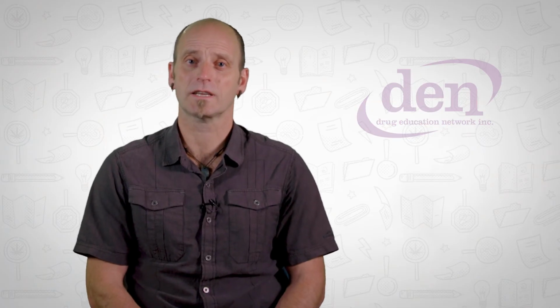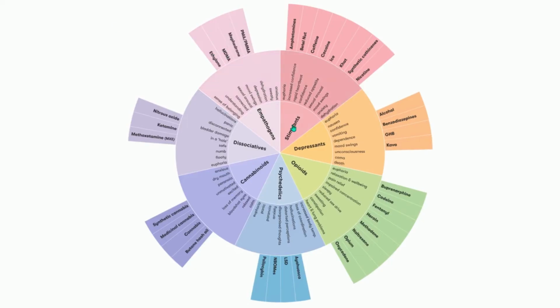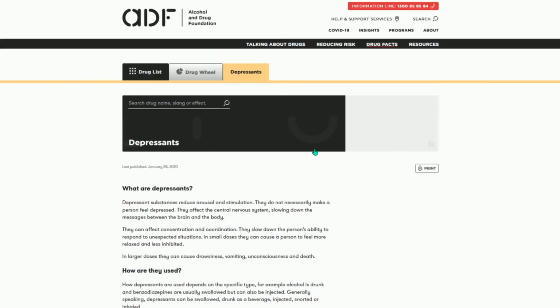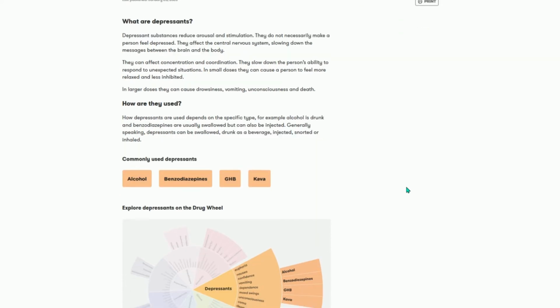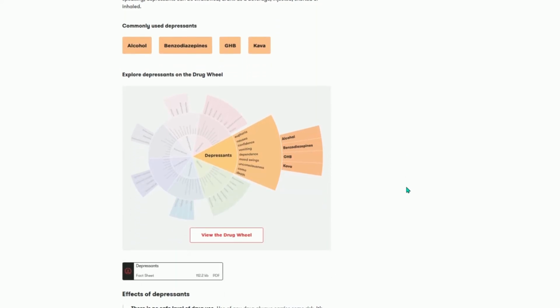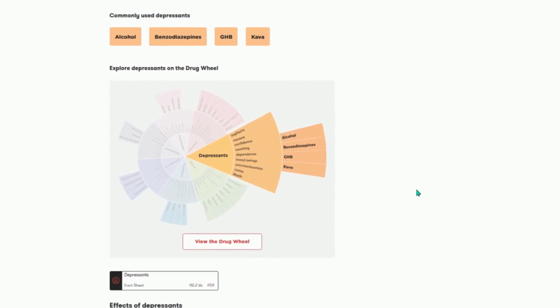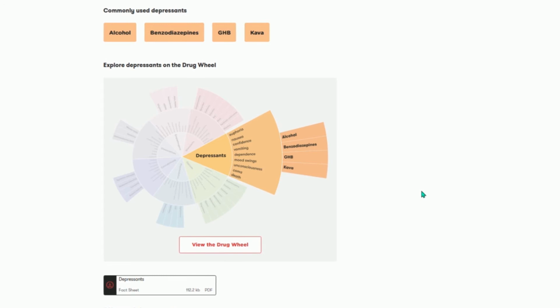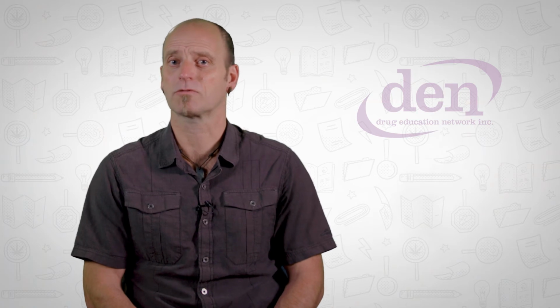Okay, so let's look at another category. Let's look at depressants. Depressants slow down the central nervous system. They slow down the messages going to and from the brain and the body. They don't necessarily make a person depressed, but that may be experienced to some degree when a substance is used in larger doses. Depressants can make people feel relaxed and less inhibited, less agitated and less stressed, and can lower the heart rate, leading to a reduction in blood pressure.